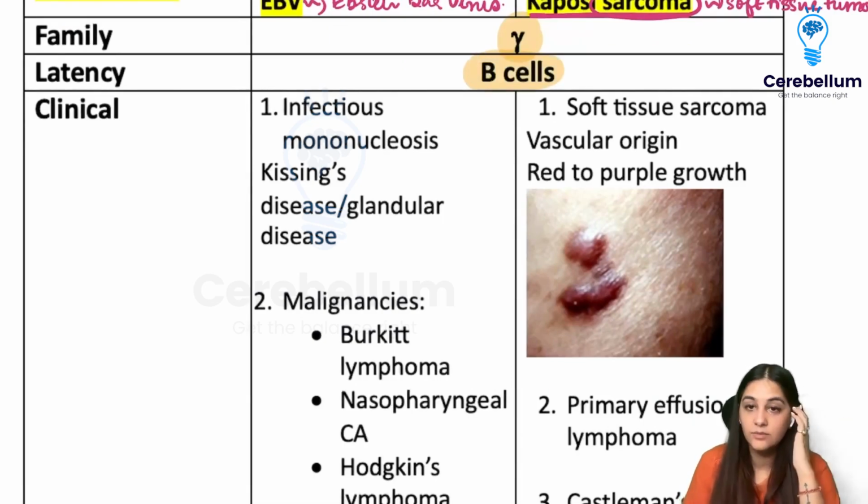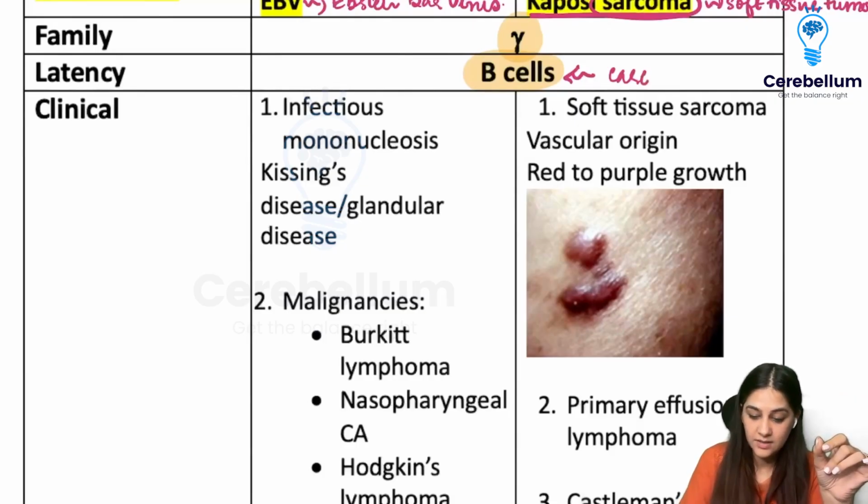So B cells are the ones that, if there is any issue in the B cells, this is going to lead to a lot of carcinomas, right? So this is going to lead to a lot of cancers or carcinomas.